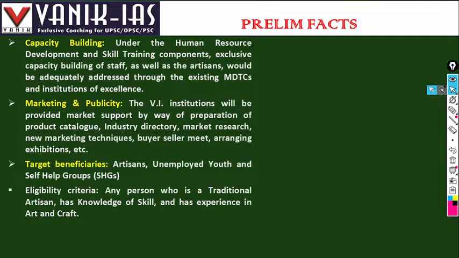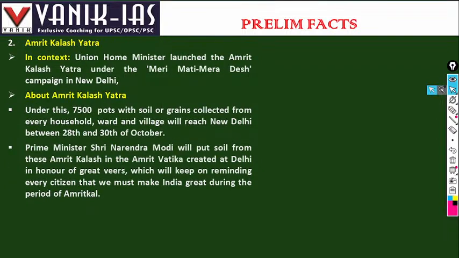Target beneficiaries: artisans, unemployed youth and self-help groups will be the targeted beneficiaries under this program. Eligibility criteria: any person who is a traditional artisan and has knowledge or skill in art and craft can be a beneficiary under this program. Okay.